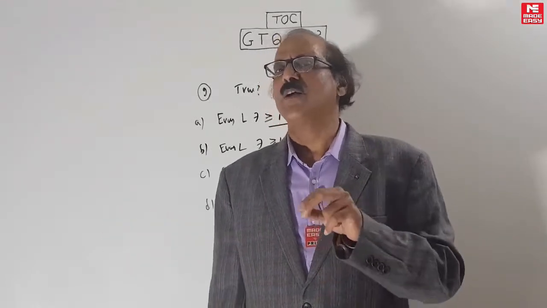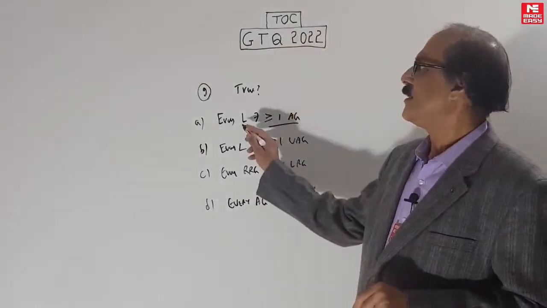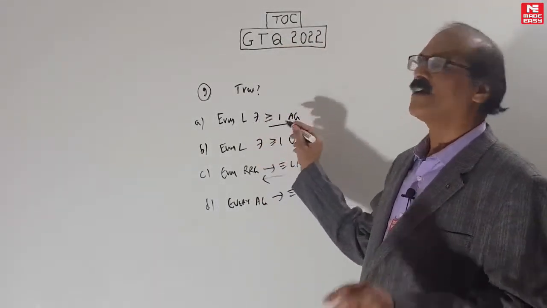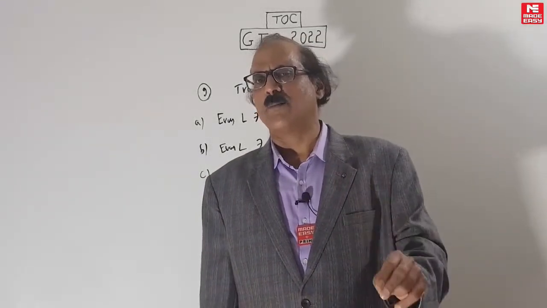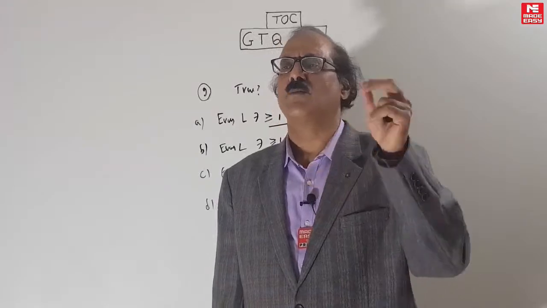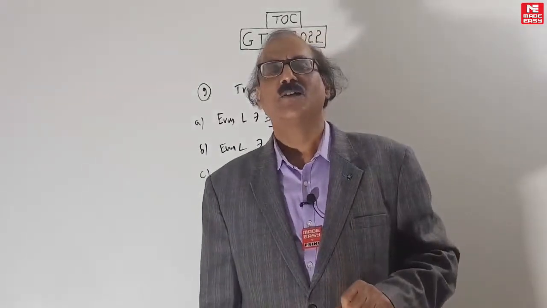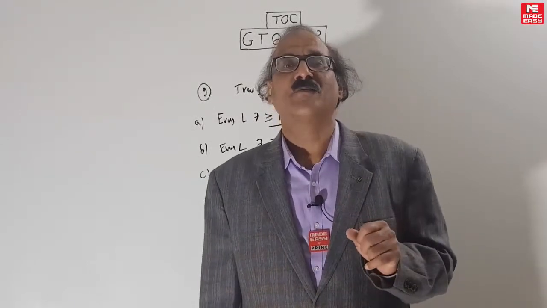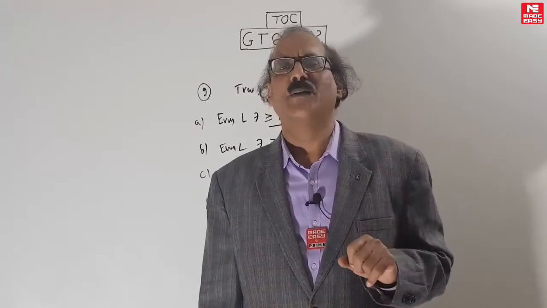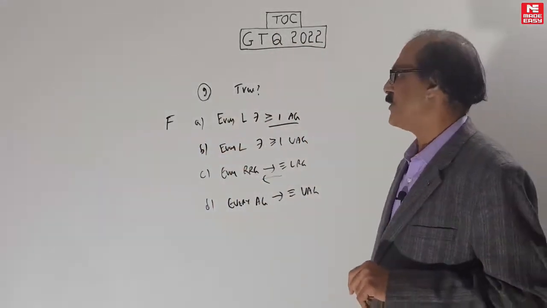You may be thinking you can do it always, but you have to be careful. The empty language is an exception, because for the empty language you cannot create an ambiguous grammar. Why? Because by definition, in an ambiguous grammar there should be at least one string with 2 or more derivation trees. The empty language has no string at all. So where will you go about creating a double derivation tree for a string? There is no string itself. You can't create an ambiguous grammar for the empty language, so this is false. So it's a very tricky one. The empty language will not satisfy this.